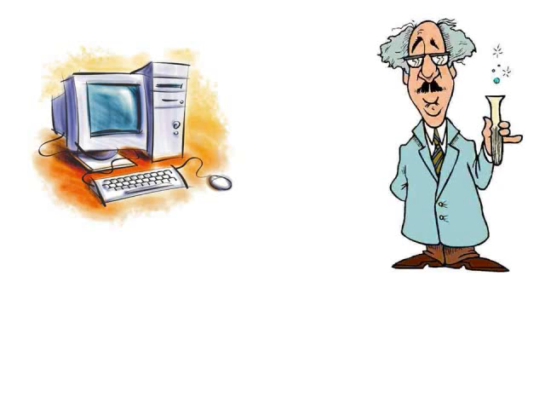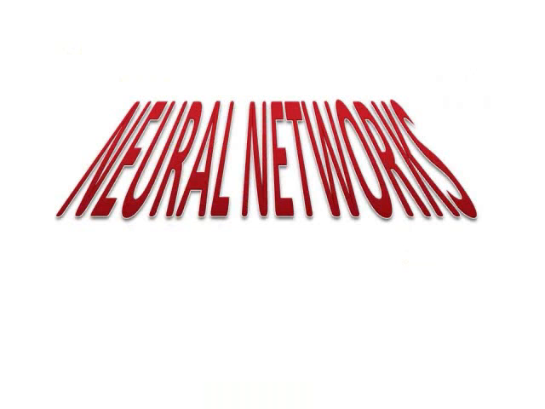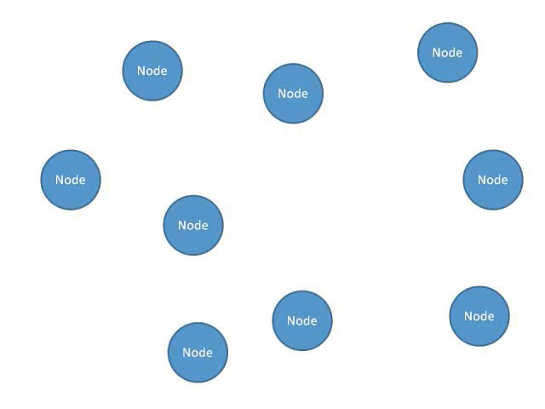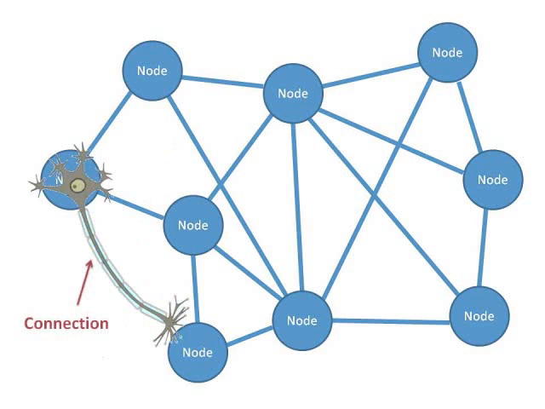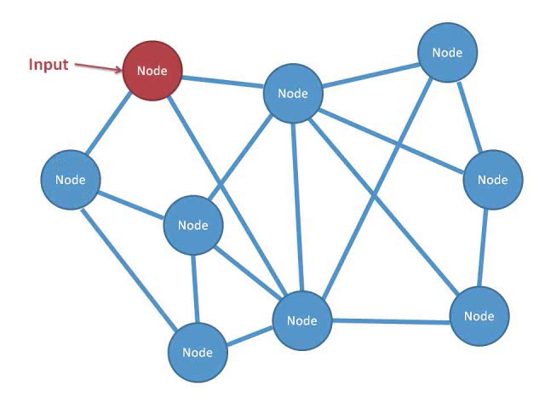Some computer scientists had the idea that we can make a computer that is modeled after this system of neuron connections. They called their idea neural networks. The idea behind neural networks, or neural nets for short, is that we have nodes that have some connections between them. This is similar to the neurons in your brain and the synapses they form. To get a neural net to do something, we trigger a node with some input, and that node in turn triggers the nodes it is connected to.